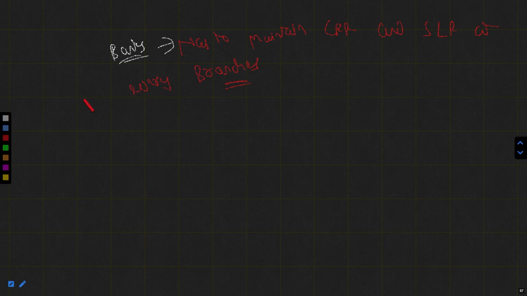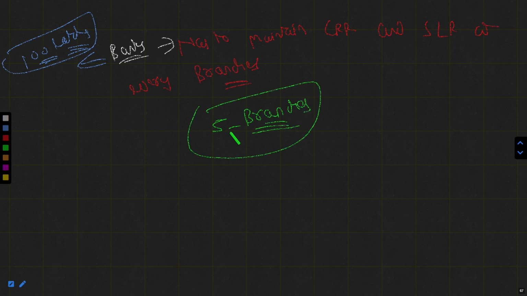Let's suppose the bank has a total deposit of rupees 100 lakhs, or 1 crore you can say. And the bank has 5 branches: BR1, BR2, BR3, BR4, BR5.